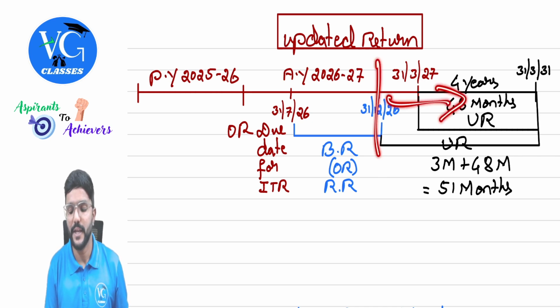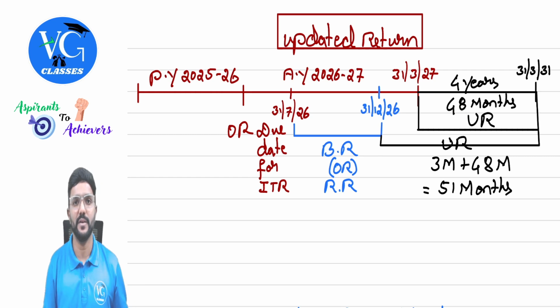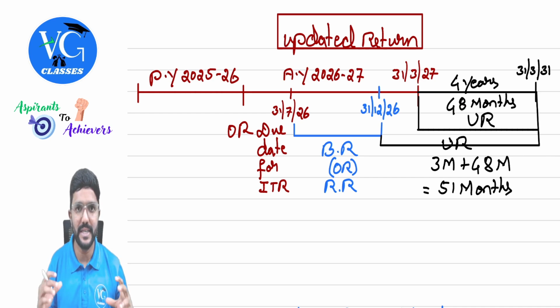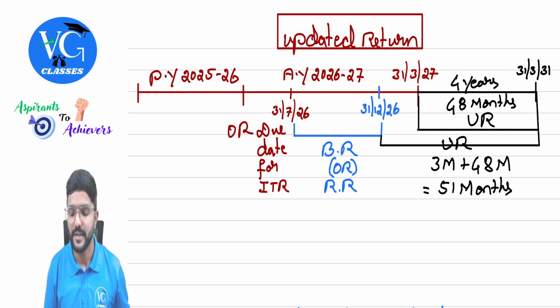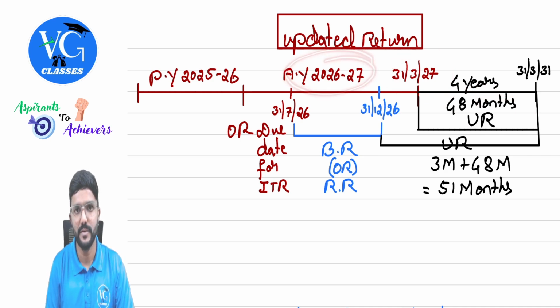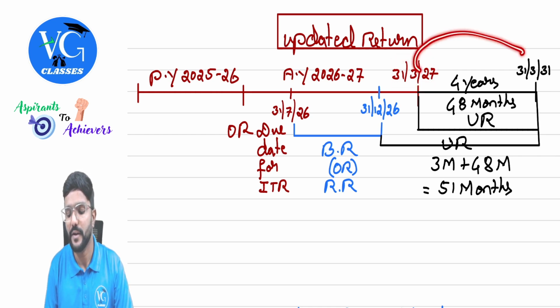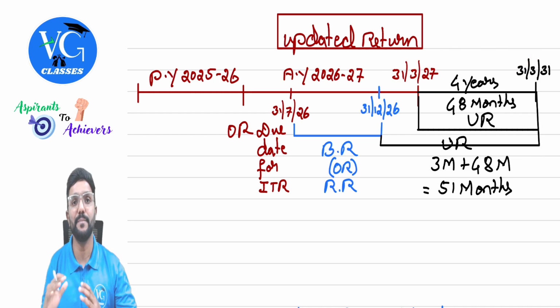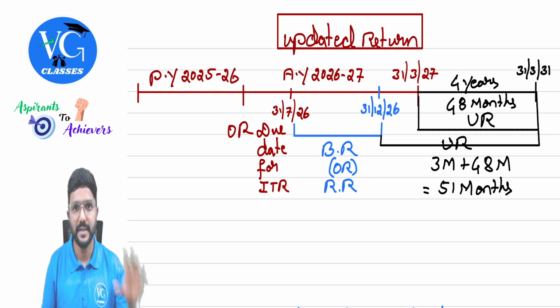But after that, if I want to change or update anything, what should I do? I have to file an updated return. And the timeline to file an updated return is 48 months totally from the end of the assessment year. For us, the assessment year is 26-27, so the end of the assessment year means 31st March 27. From here, the assessee will have 48 months, which is equal to 4 years, to file what? Updated return.